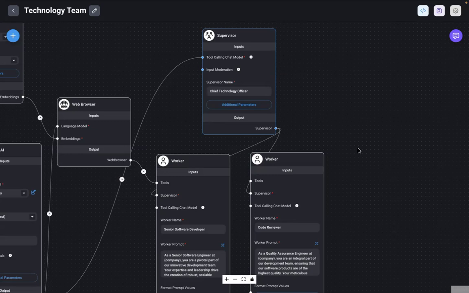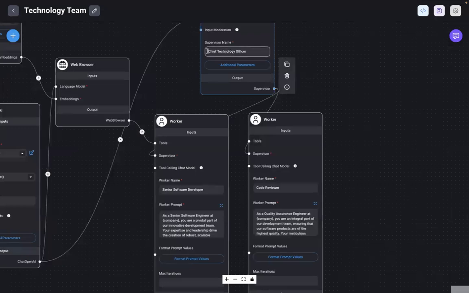So let's get right into it. This is the technology team that I've built here. And similar to a human team, you see that this is a hierarchy. There's a CTO, Chief Technology Officer, at the top. We have a software developer and a code reviewer that are reporting to the CTO. The way we've set up this team, it's a maker and a checker, like a human team. One person writes the code, that's our software developer, and one person reviews the code. That's our code reviewer or quality assurance engineer.